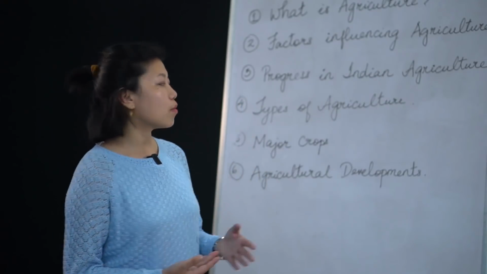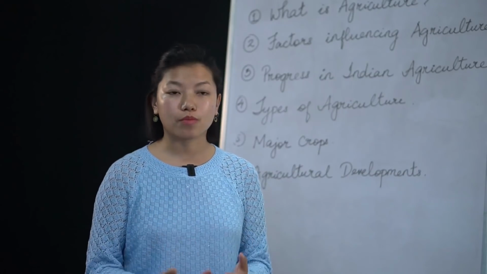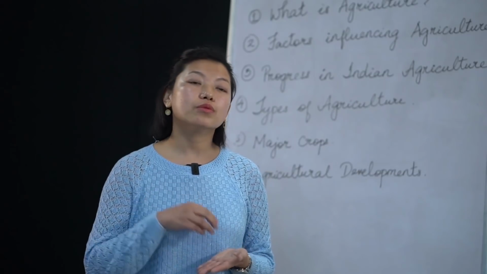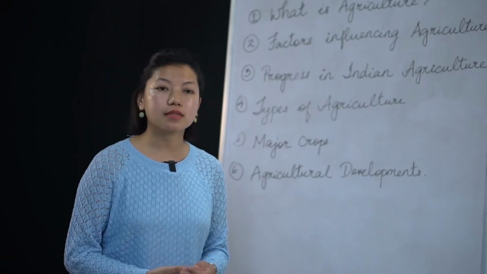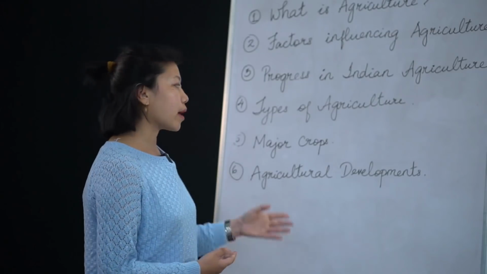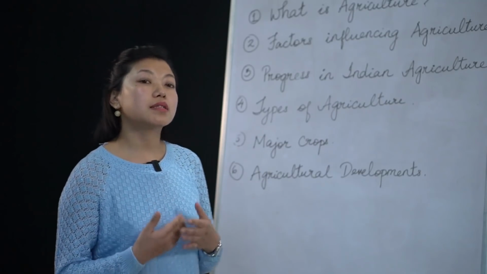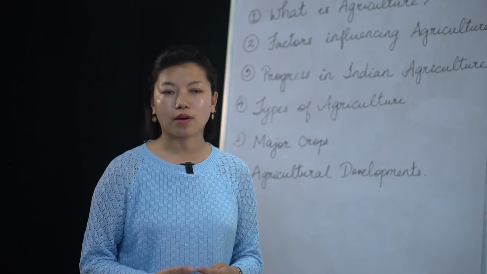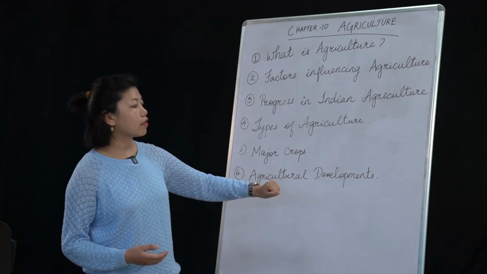And also some of the agricultural developments we can observe is more production, okay? Why? Because the population is increasing day by day, year by year. And in order to meet the demands of this high population, a huge production is very important, okay? That's why agricultural development is also very important. It has to be done in order to meet the demands of this huge population that we have right now, okay? So that's all about agricultural developments.